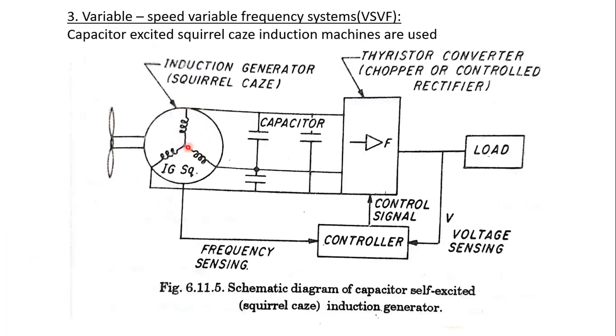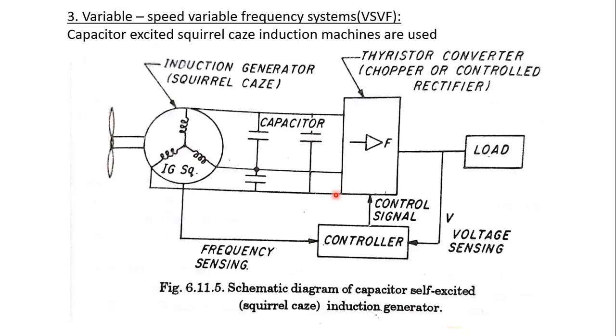This is a squirrel cage induction generator, and we use it for an easy process, as shown in this diagram. These systems are gaining importance for standalone wind power applications. The magnitude and frequency of the EMF depend on three things: first, load impedance; second, prime mover speed; and third, excitation capacitance.